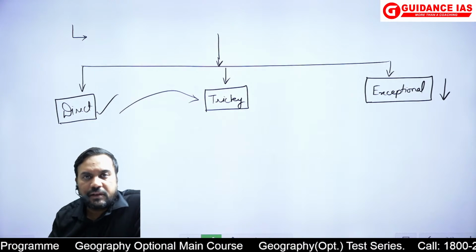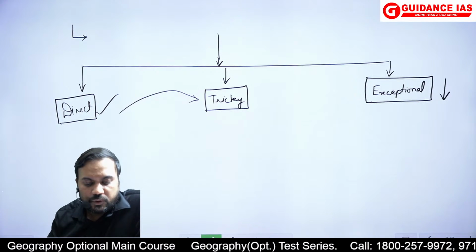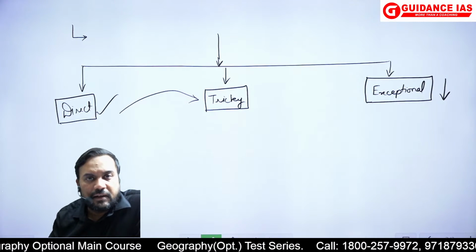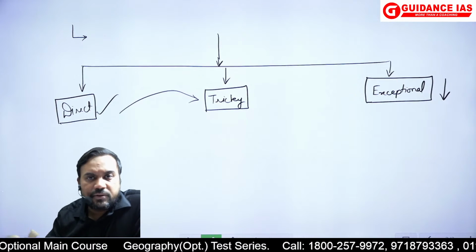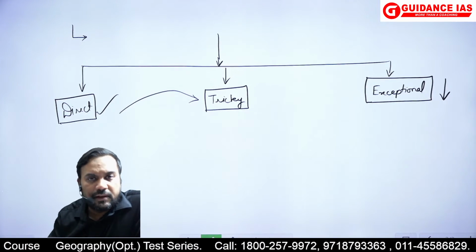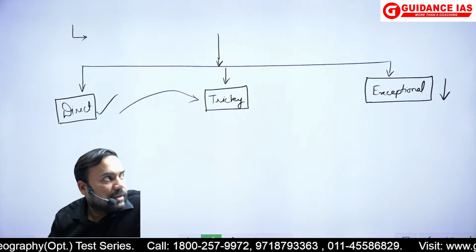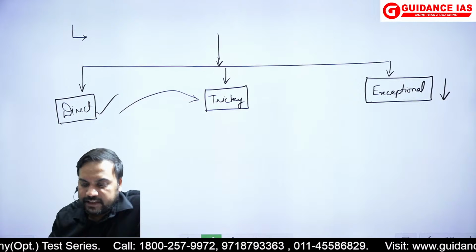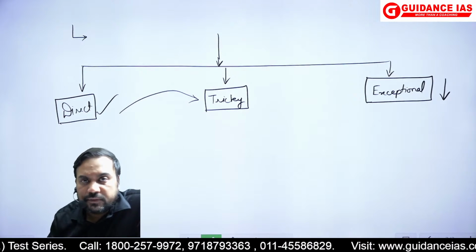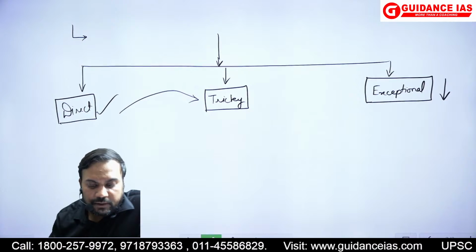Ultimately they choose the question and write, and later they realize that they should have actually chosen other questions, which were more balanced, where you had good content in all three rather than very good content in one of the questions. So that is what I would say was very crucial in this paper.